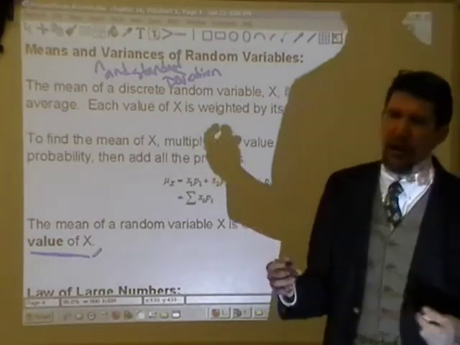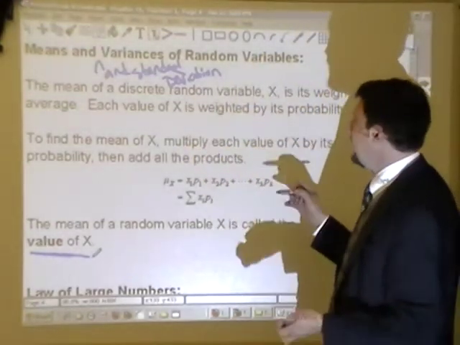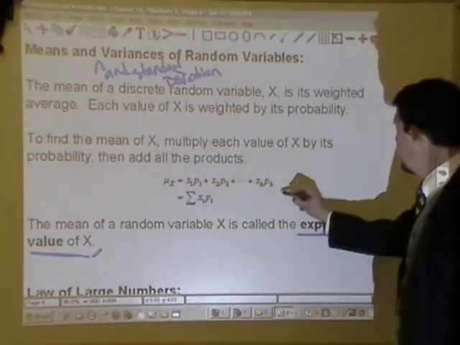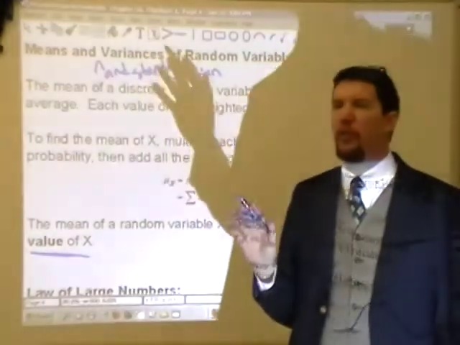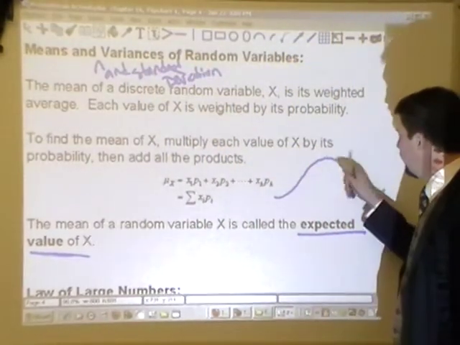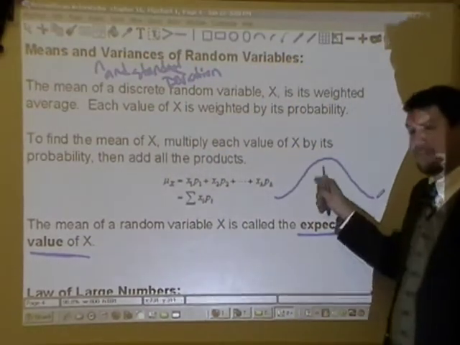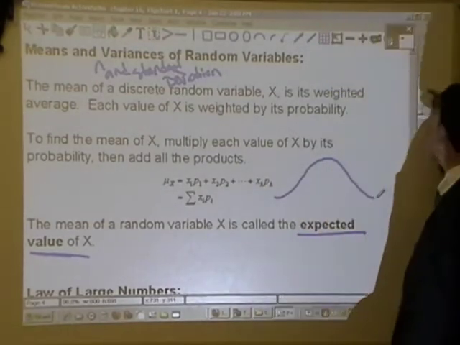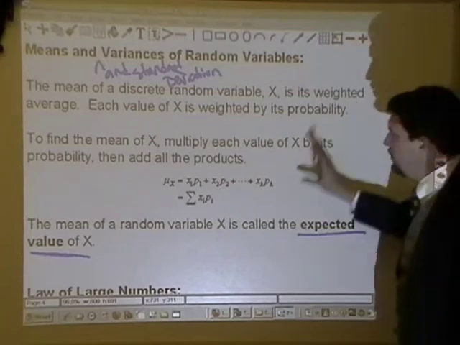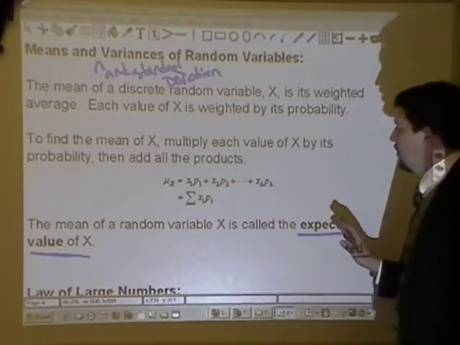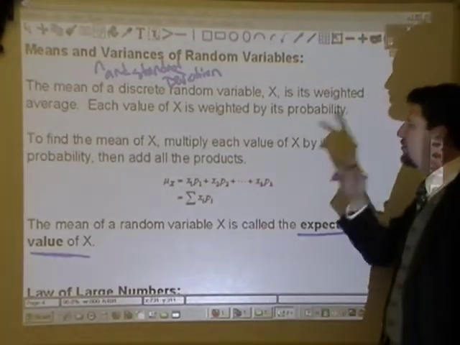If I was going to say, okay, so here's a distribution of people, and we're talking about their height, and look, it's normally distributed, and I was going to pick someone at random, what would their height be? We would expect their height to be pretty average, because that's what we would base it off of. Well, let's get rid of that. So expected value and mean are the same thing. You're going to have to write some of this out.